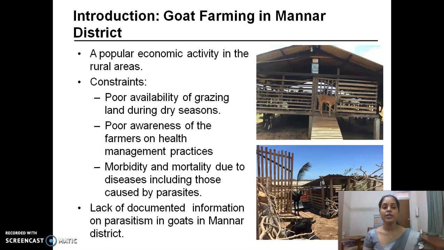Among those three constraints, morbidity and mortality due to parasitic infestation has the higher impact since the farmers are highly practicing semi-intensive and extensive management system. I conducted this study because of lack of documented information on goat parasitism in Mannar district.